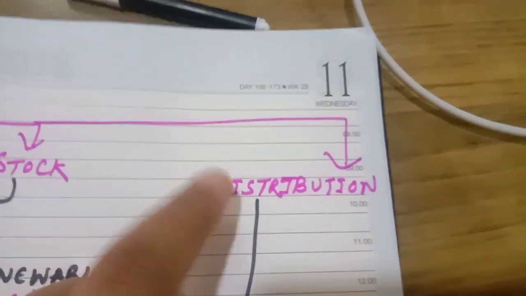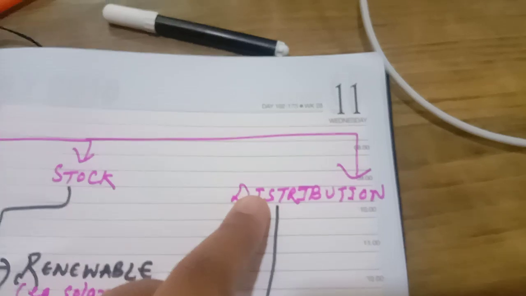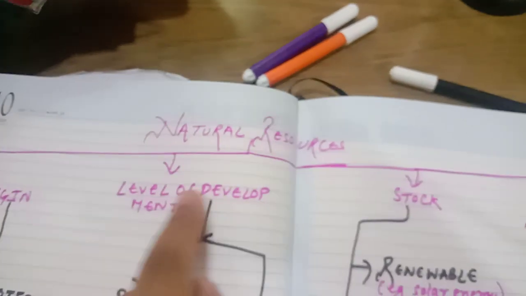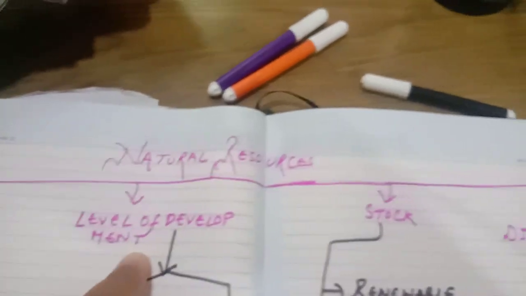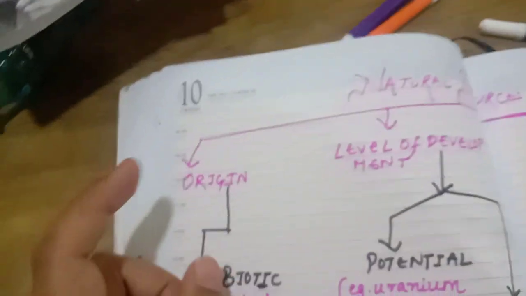Then distribution. How are they distributed in the earth? On the basis of that, natural resources are classified. So understood the four bases: on the basis of origin, on the basis of level of development, on the basis of stock, on the basis of distribution. Now let us cover the bases one by one.